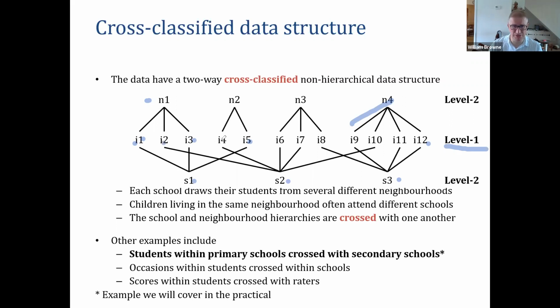Then individuals 2, 4, 6, 7, and 10, they're all going to school 2. Again, we've got this sort of nested diagram with the lines. And individuals 8, 9, 11, and 12, they're all going to school 3.